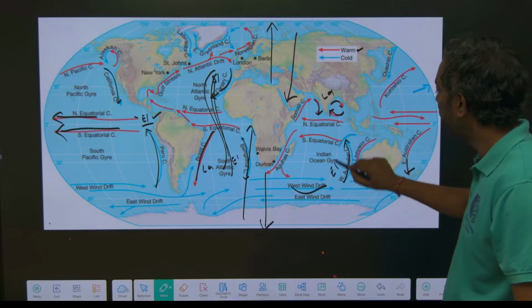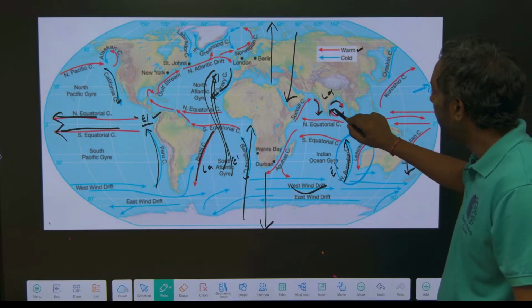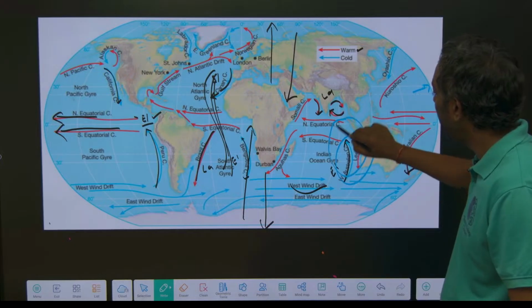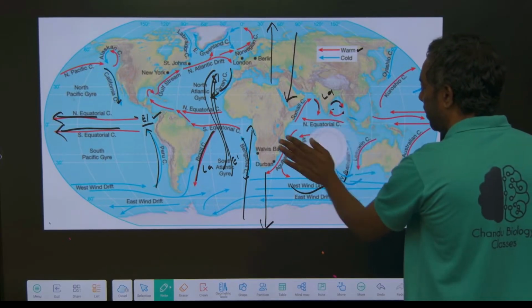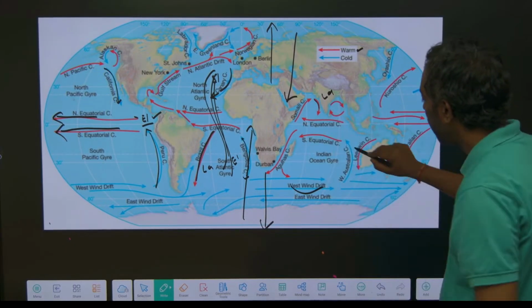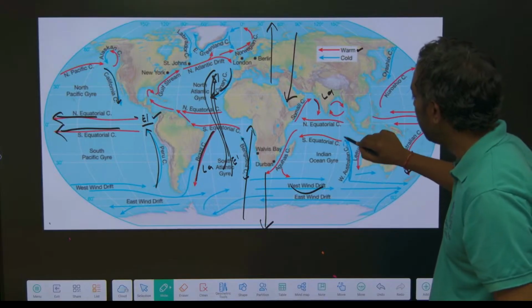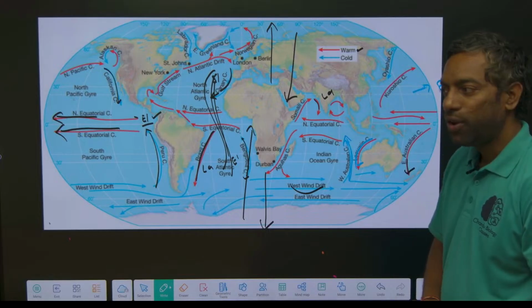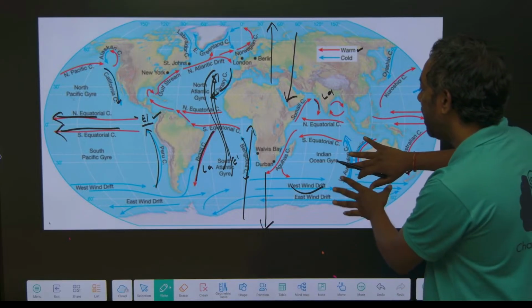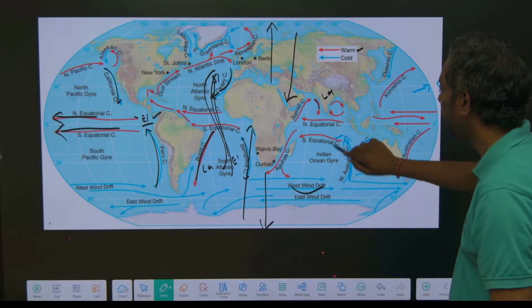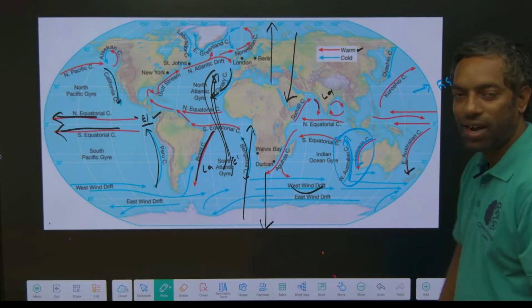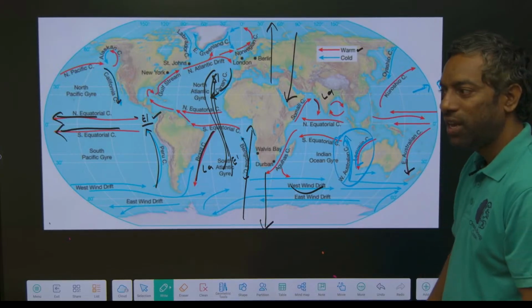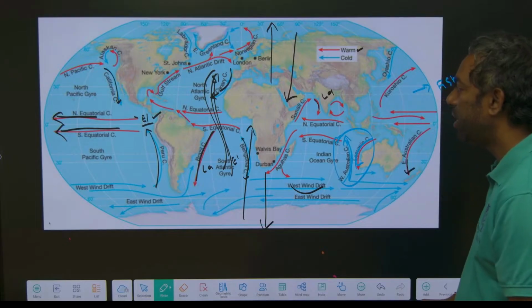And the Australian coast also, in the Indian Ocean, mainly the coral area. This is the Australian coral reef area, guys, mainly hot and cold current. Coral reefs take place mainly in this area of the Indian Ocean because of hot and cold currents here. This is the main zone, fishing harbors.